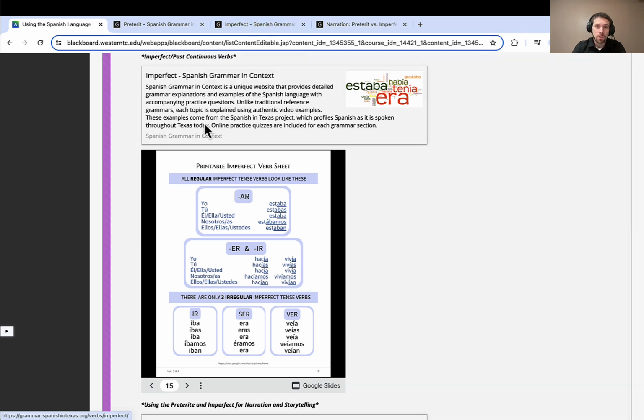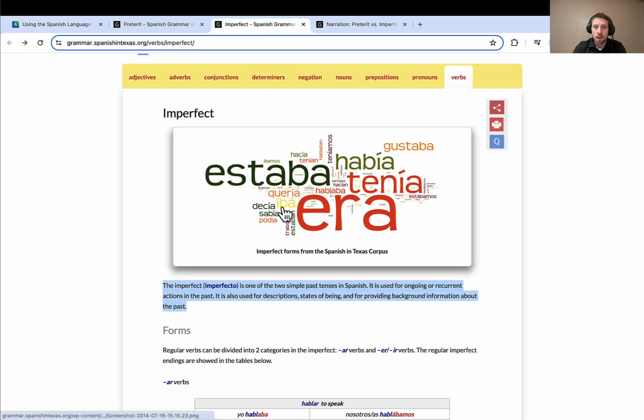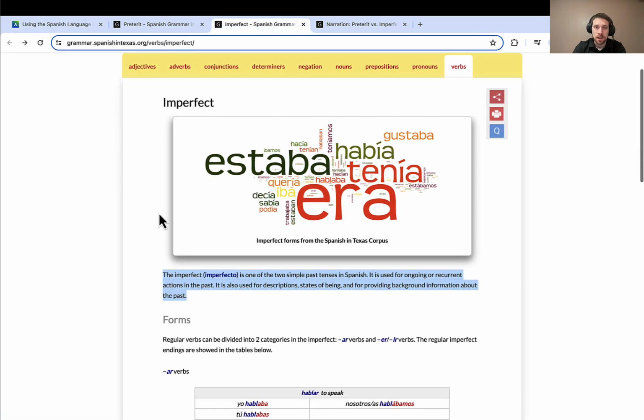And when you click on the Spanish grammar in context, you will see this one-page lesson on the imperfect. So like I said, it's used for ongoing or recurrent actions in the past, things that were happening. Now it can also be used for descriptions, states of being, and some background information in the past as well.